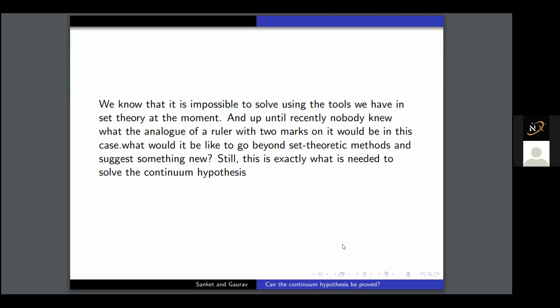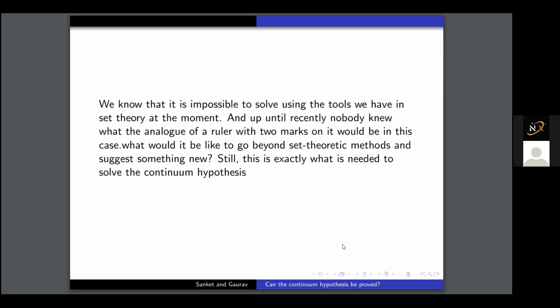So to solve the continuum hypothesis based on the axioms, we cannot prove that the continuum hypothesis is true. On the other hand, it is not even proved that it is false. So mathematicians are all at a crossroads right now.